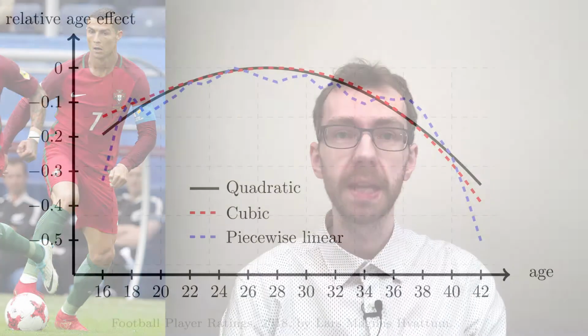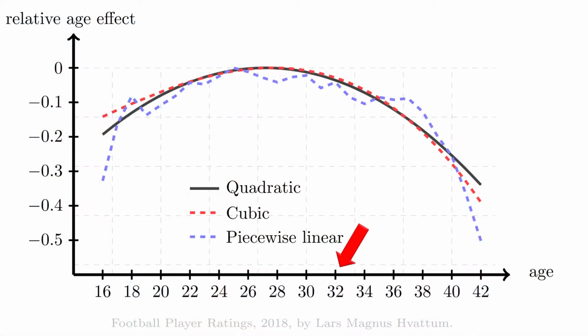Now, how about a player such as Cristiano Ronaldo? Is he getting too old? Well, the rating model would suggest that he, at the age of 32, has his best performances in the past. However, there are of course individual differences, and it could be argued both ways as to whether one particular player is able to extend his career beyond what is expected from the average player.